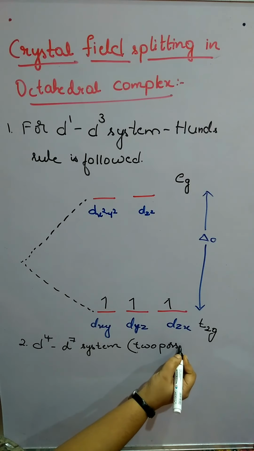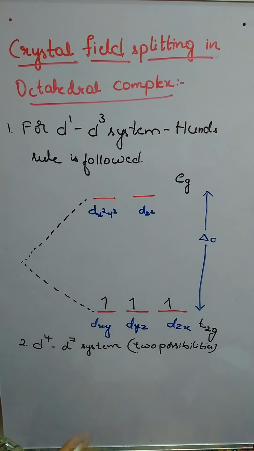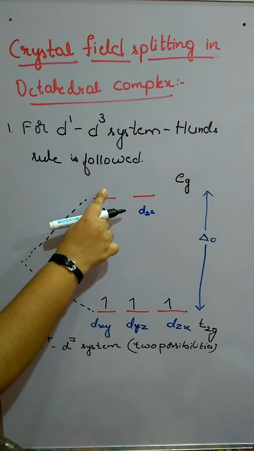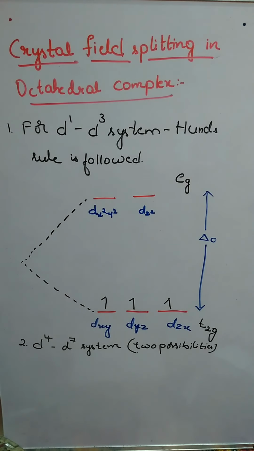One possibility is, 3 electrons are already here, and the 4th electron may move to the eg set, or it may pair up with the dxy orbital. So the 4th electron may get paired up in the t2g set, or it can move to the eg set.